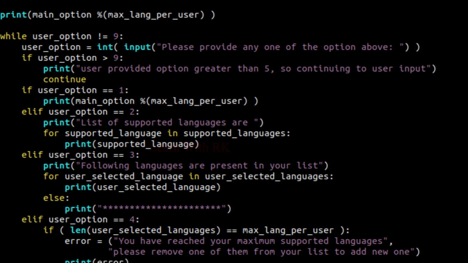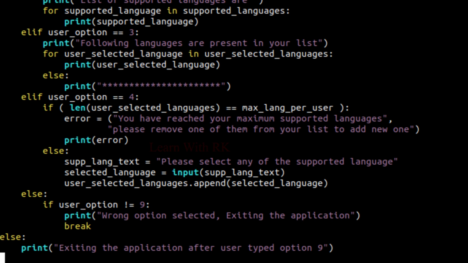I have written an if condition with all the options supported in the main menu. When the user provides option 1, I'm just printing the main menu option template with the string format concept. When the user provides option 2, I am printing all the elements present in the supported languages list. When the user provides option 3, I am printing the elements present in the user selected list, and I have used an else condition with the for loop just to print the asterisk characters.